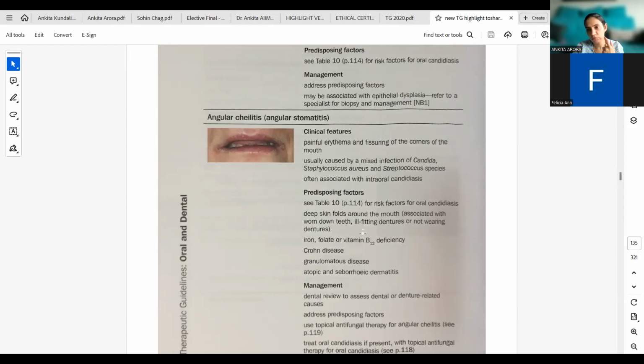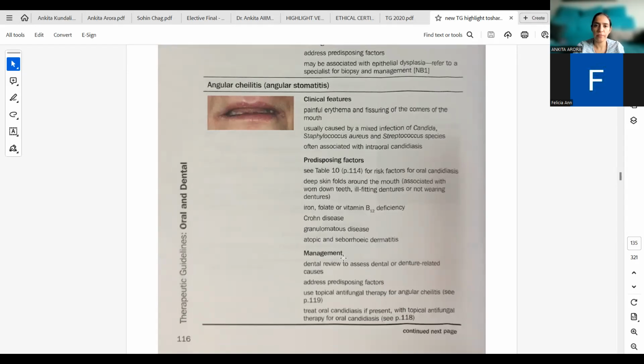It leads to fungal growth, which is candidiasis in this region, that is angular cheilitis. Now, iron, folate, or vitamin B12 deficiency can also lead to this. Crohn's disease, granulomatous disease, and atopic or seborrheic dermatitis can also lead to angular cheilitis.